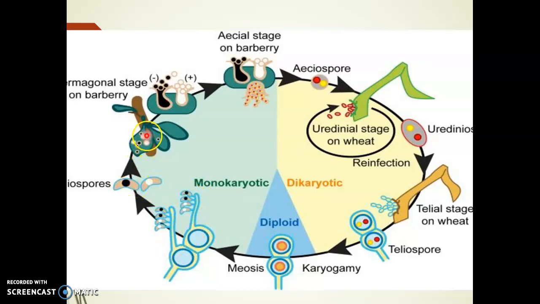Basidiospores are released and they germinate on the barberry leaf and the haplophase starts.